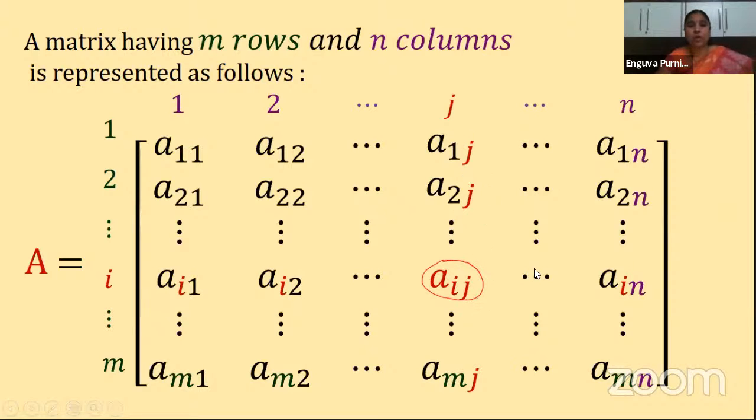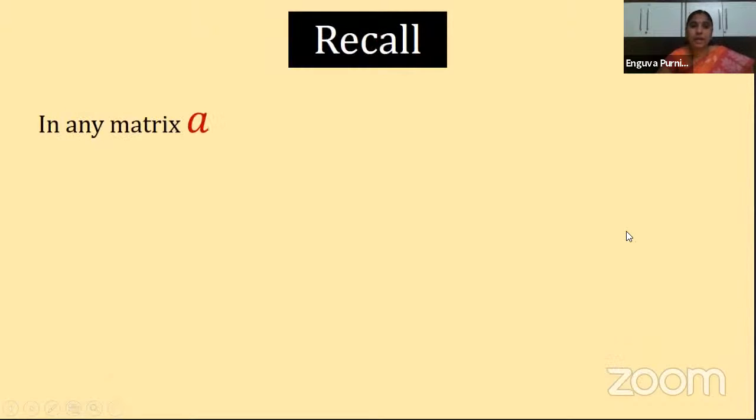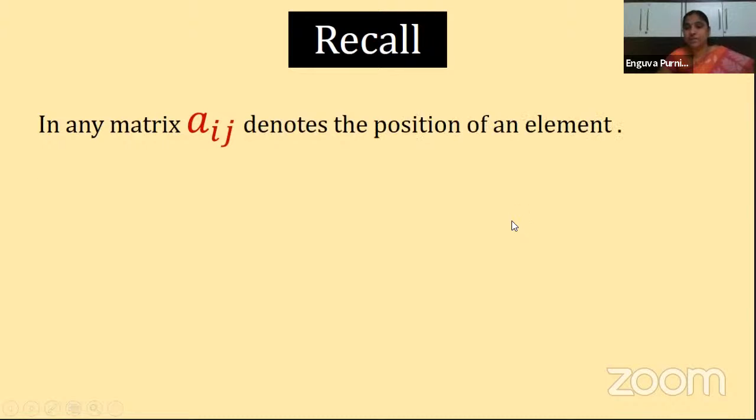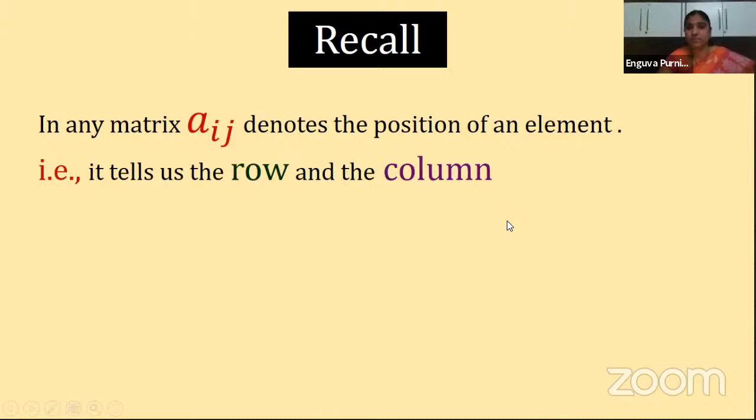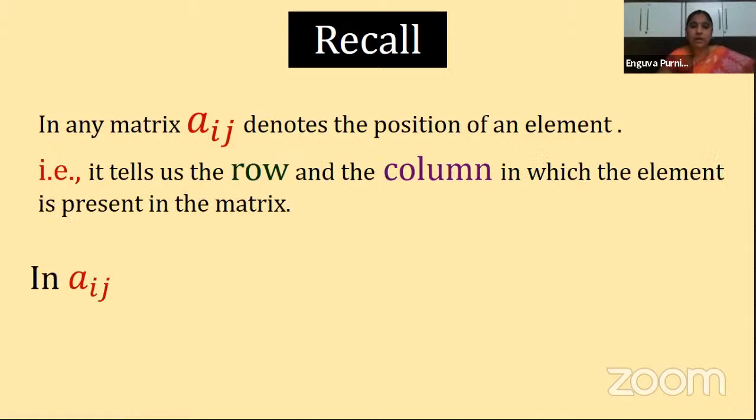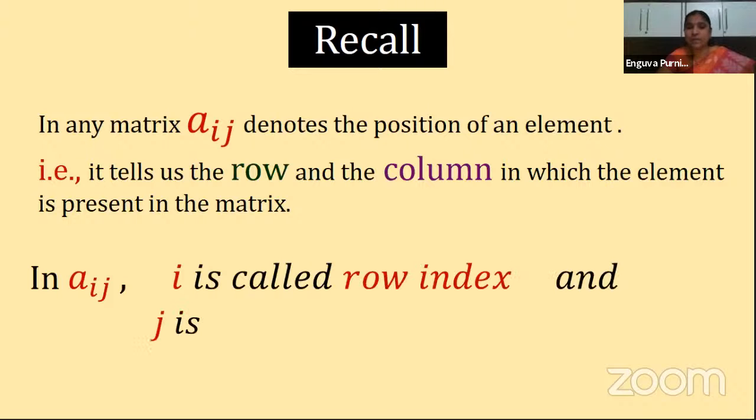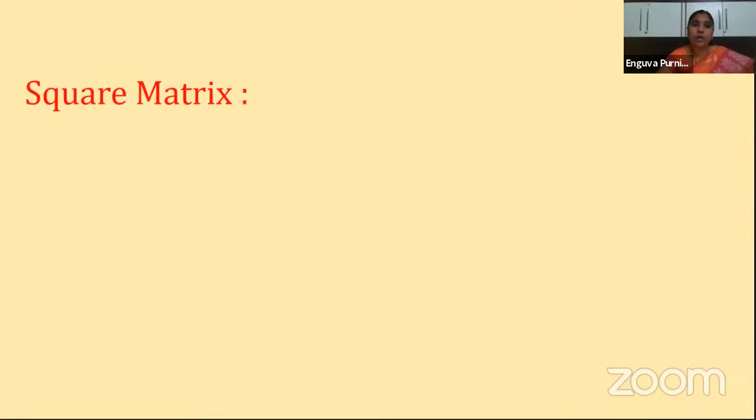Clear, children? So now let us move on to the next one. What else have we seen? In any matrix, Aij denotes what? The position of an element. Just now I told you in which row and in which column it is present. Clear? So now in Aij, what does i represent? It is the row index, and j represents the column index. Index is nothing but where it is present, which number it is present. Okay. Now next one is what?